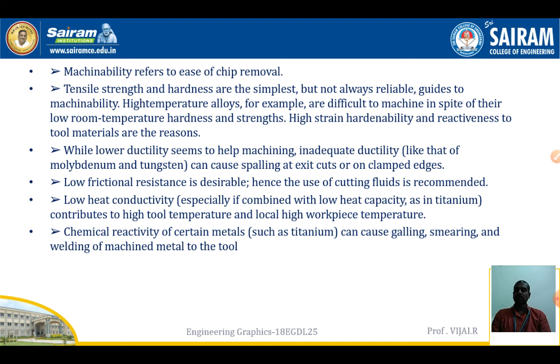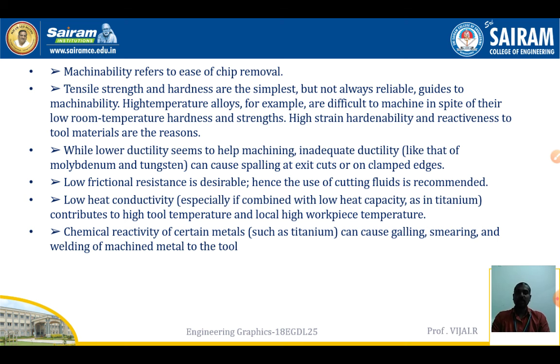Next, frictional resistance. If frictional resistance is less, we can manufacture the component easily. If the frictional resistance is more, then removing the material will be difficult. So we have to use some fluids or coolants during that time. We normally use cutting fluids to avoid heat and to make removal of material easier.